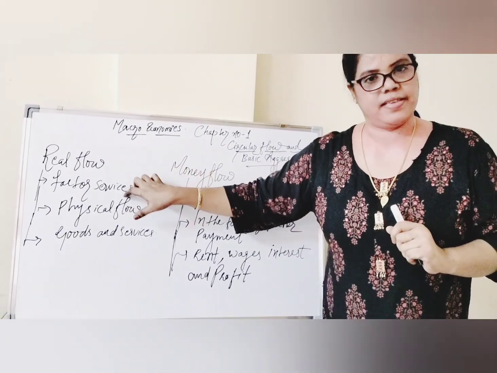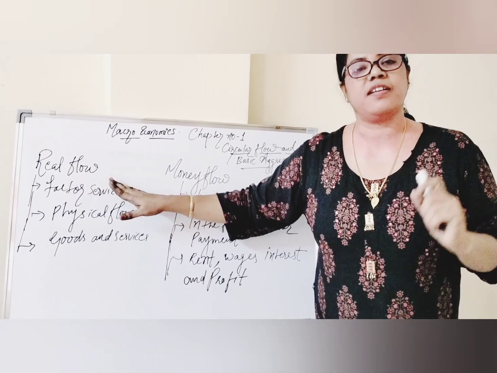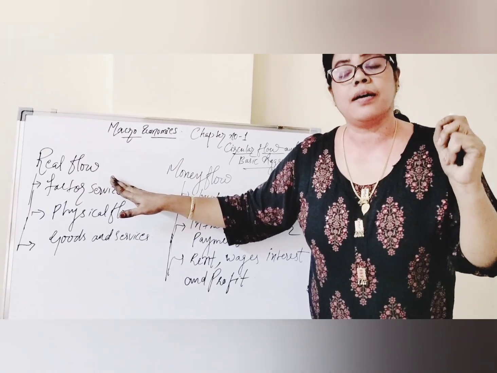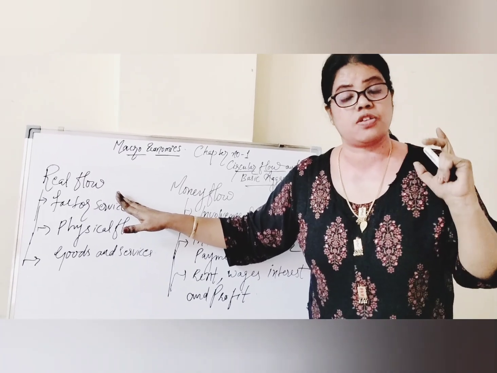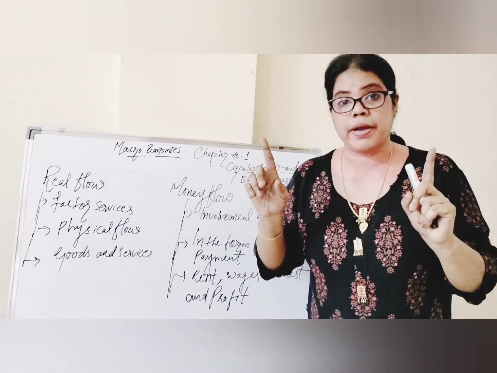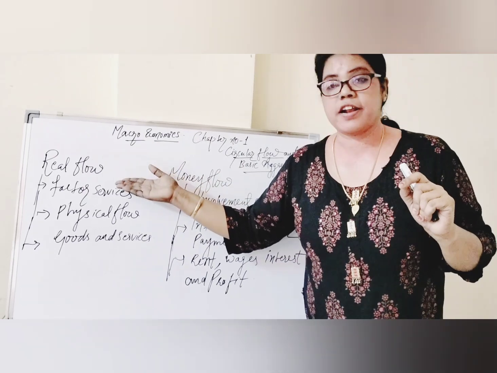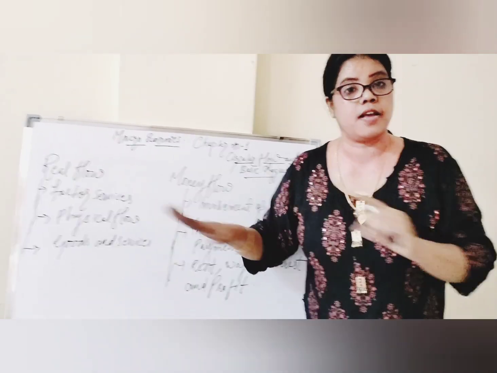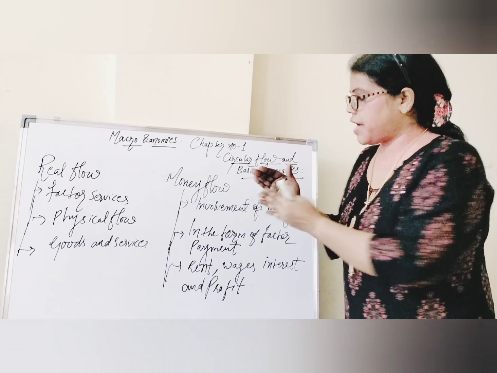Real flow means physical flow. Only the factors of production rendering services, or only the household is rendering services to the firm. There is no involvement of money. For what purpose are they rendering services? For producing goods and services. That's all. Then after that you have to write about money flow.